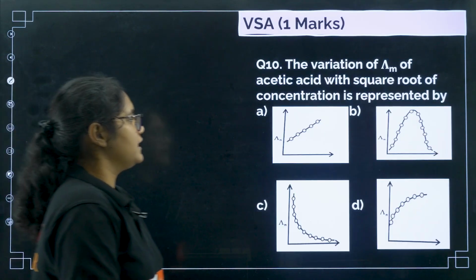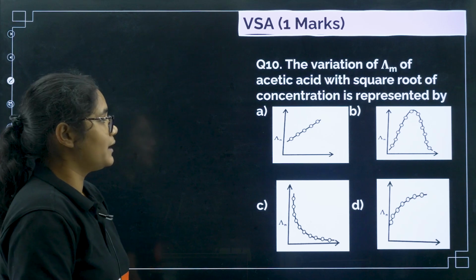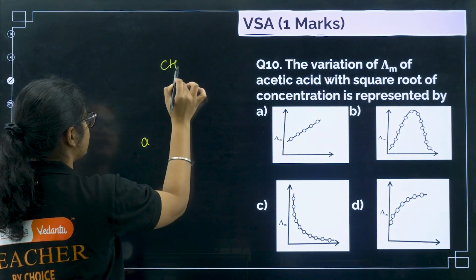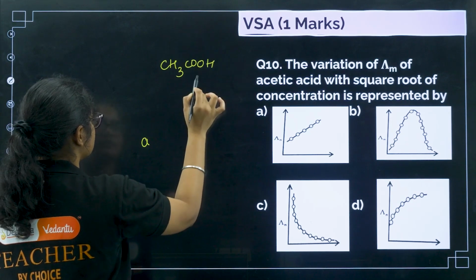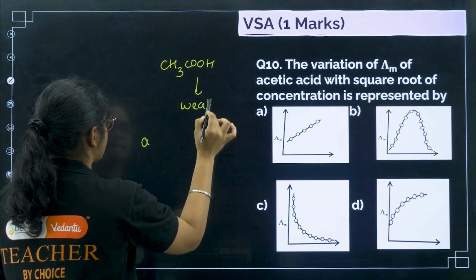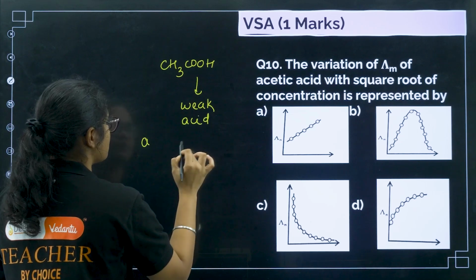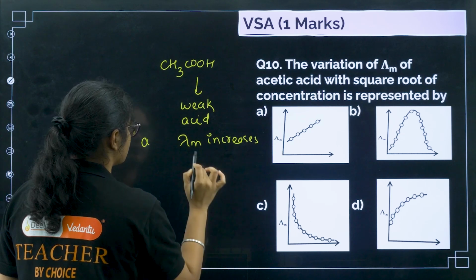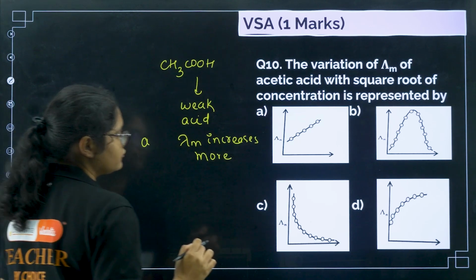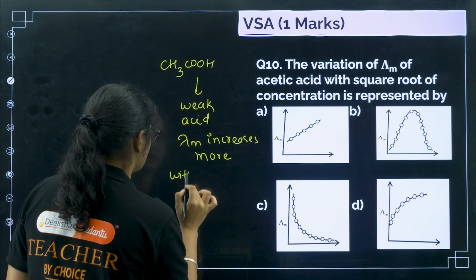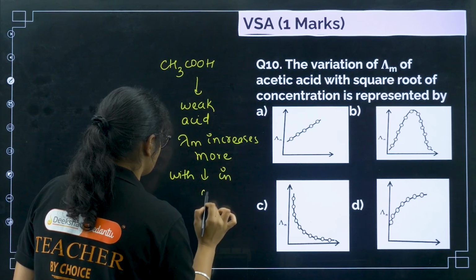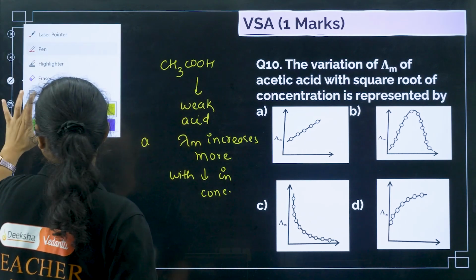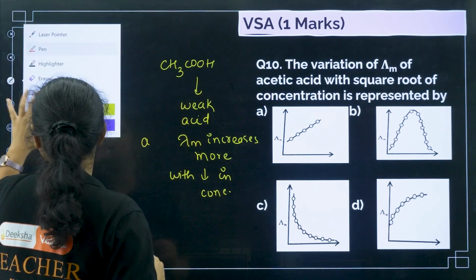Next, question number 10. The variation of lambda m of acetic acid with square root of concentration is represented by. So if you see acetic acid means CH3COOH, so this is a weak acid, right? So for a weak acid what happens? Lambda m increases more, right? So now if you see with decrease in concentration, okay, so now if you see in this side, one second, the graph is like this.